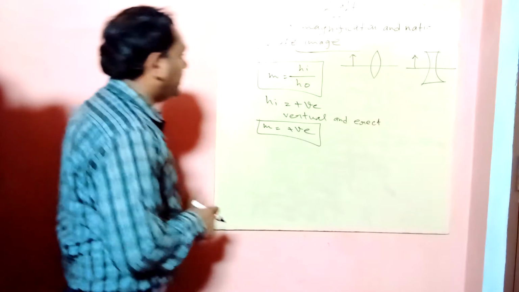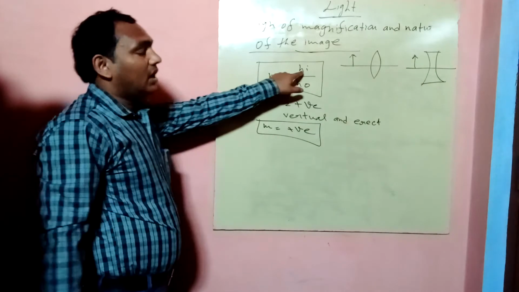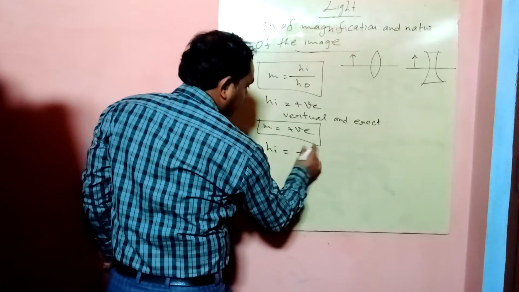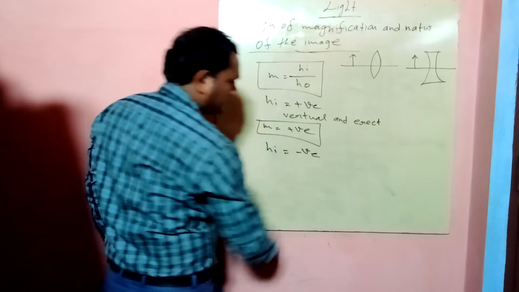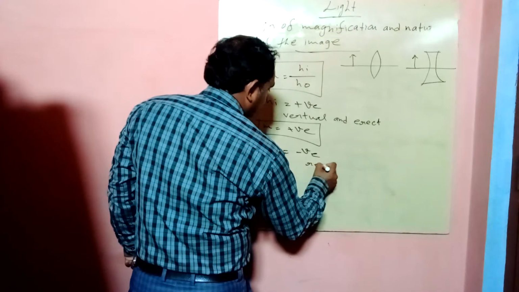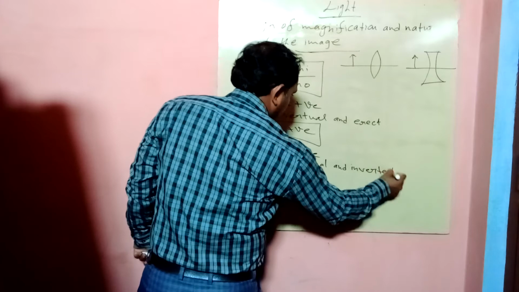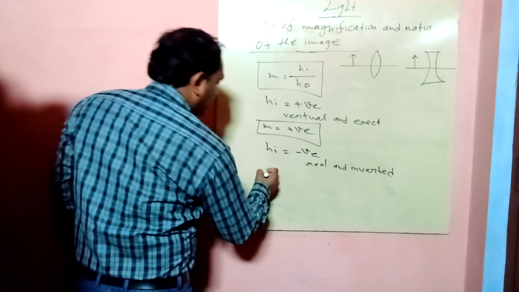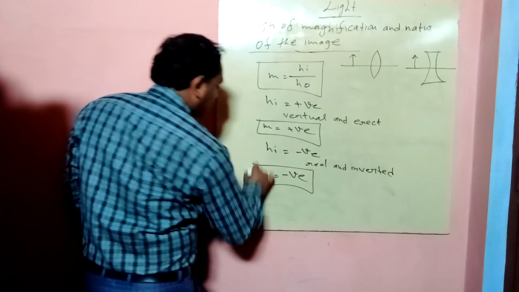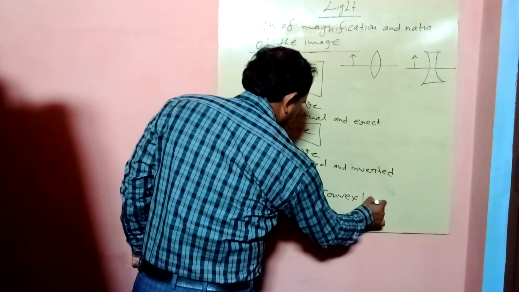Now in the second case, if the height of the image is negative, in this case the nature of the image will be real and inverted. So in this case the magnification produced by the lens is also negative, and that lens will be a convex lens.